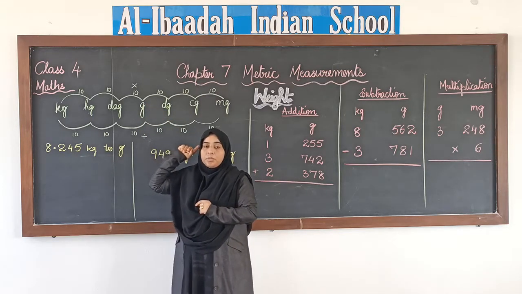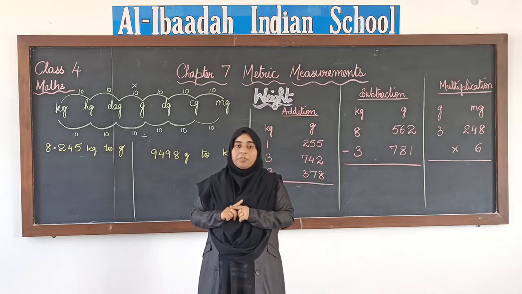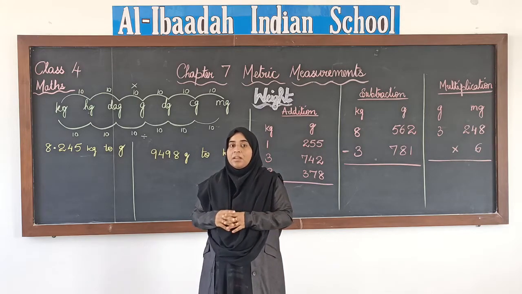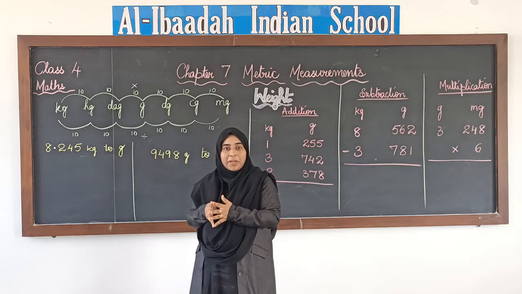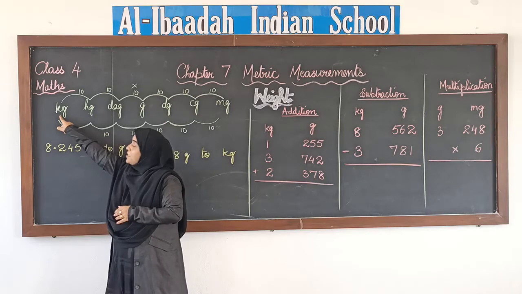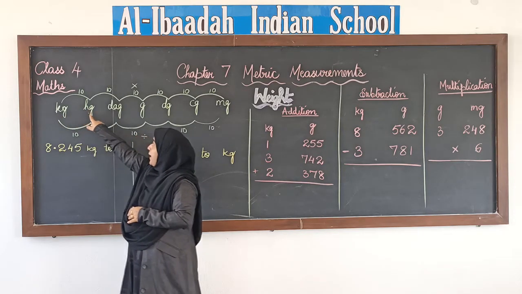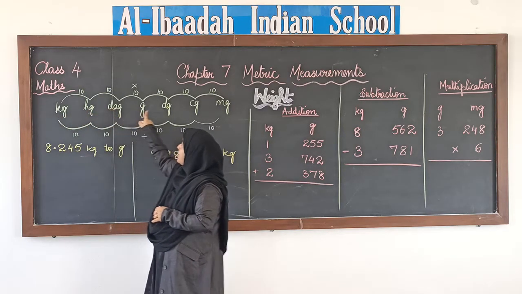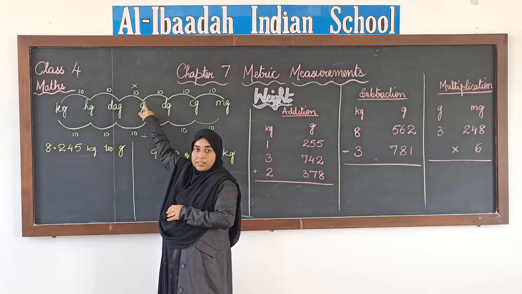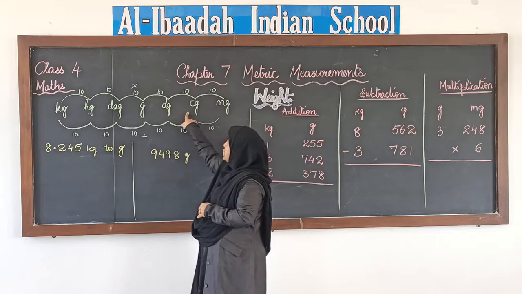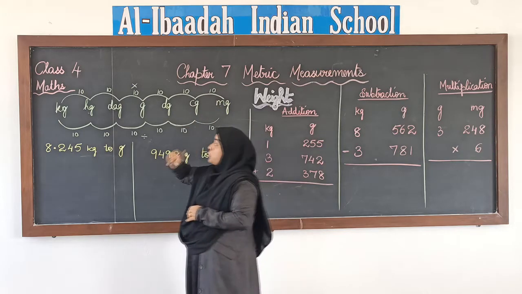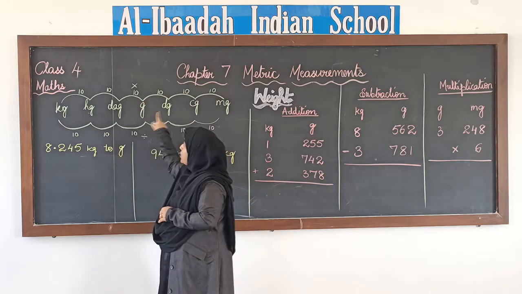Now, to remember the sequence, I had told you one phrase. Do you remember that? King Henry died by drinking chocolate milk. K stands for kilo, hecto, deca, then by, that is the base or the standard unit, then deci, centi and milli. So today we are going to use the standard unit with these terms.